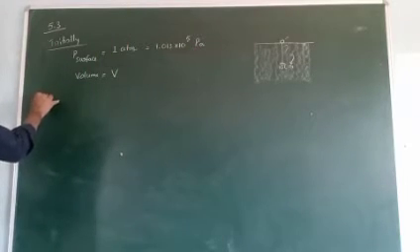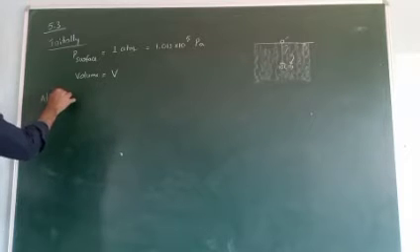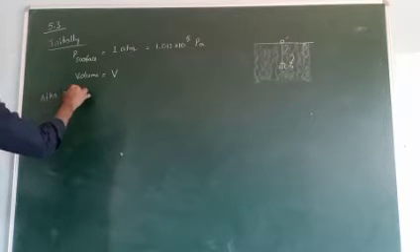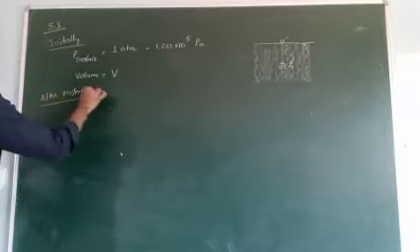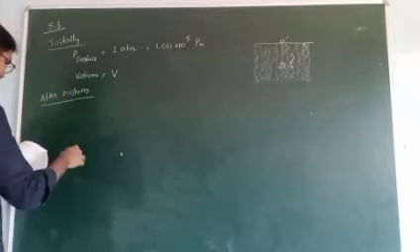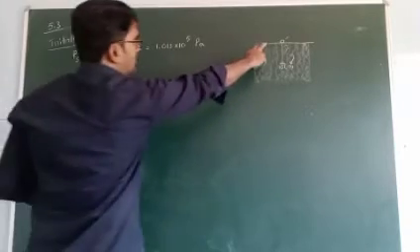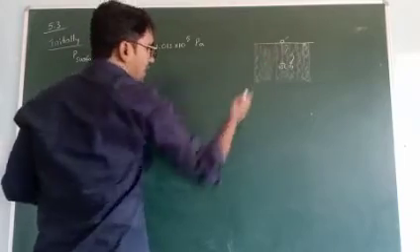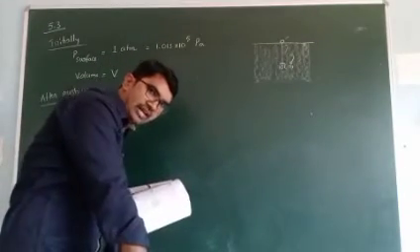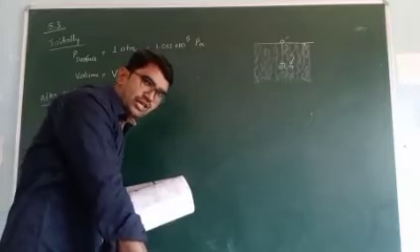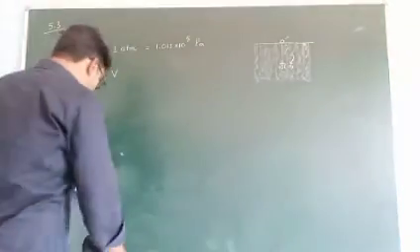After pushing, the total pressure outside is the initial pressure, and also the pressure due to the depth of 100 meters is included. Total two pressures are acting here.